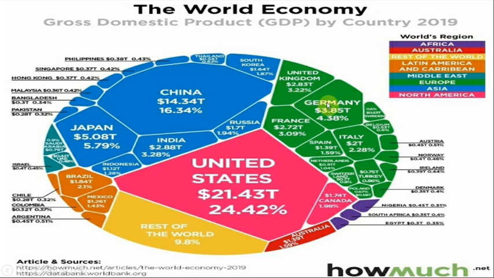Another is Germany. Germany's GDP is 3.85 trillion dollars, and its contribution is 4.83%. Another are France, Italy, Spain.